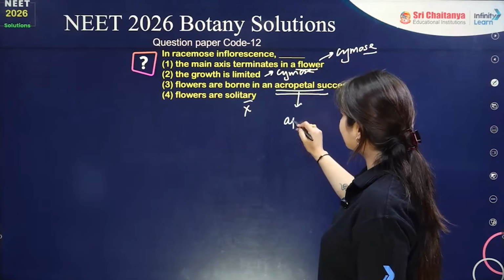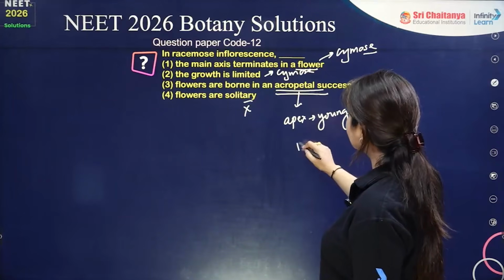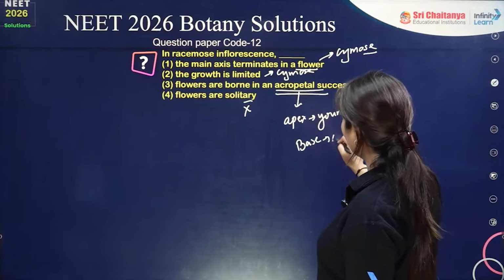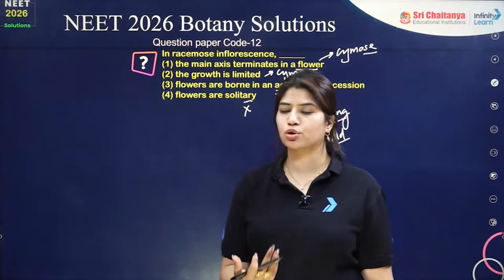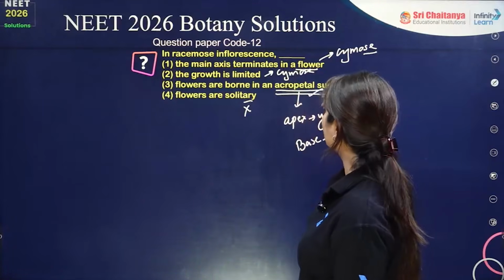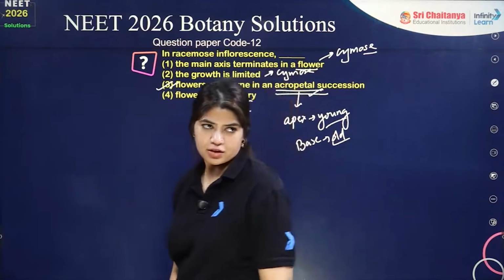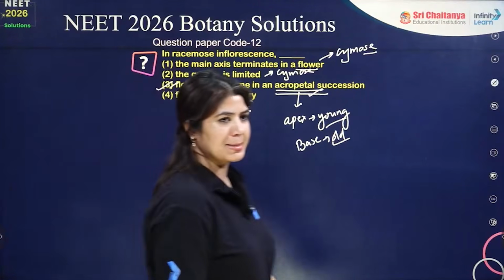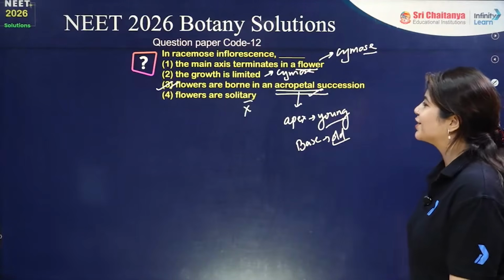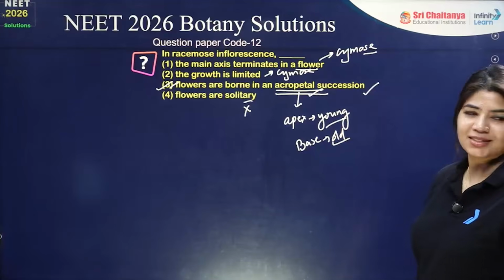Acropetal simply means at the apex we will be having young flowers, and at the base we will be having the old ones. If the new flowers come at the apical portion, that's what we call acropetal succession, which happens in racemose inflorescence. Answer is option number 3.